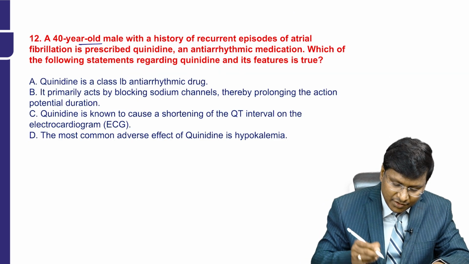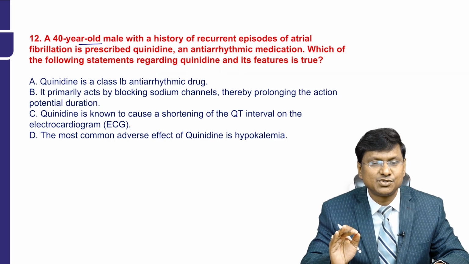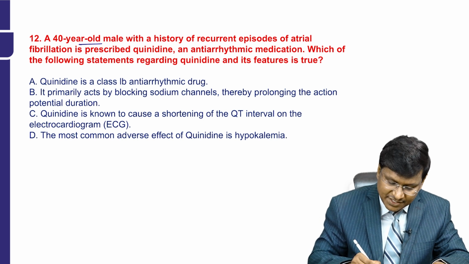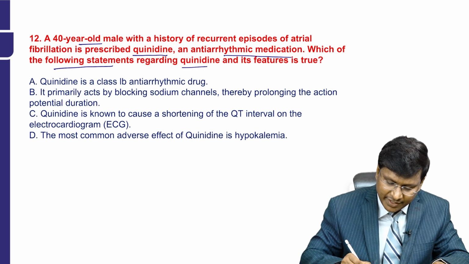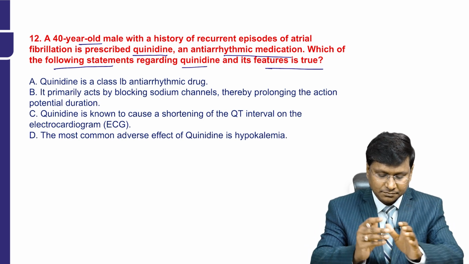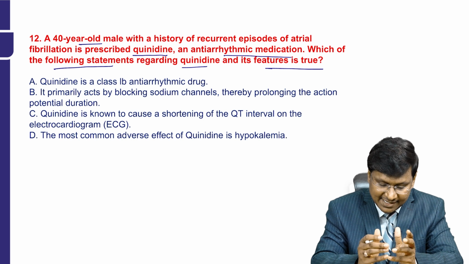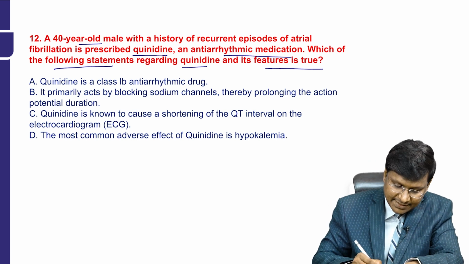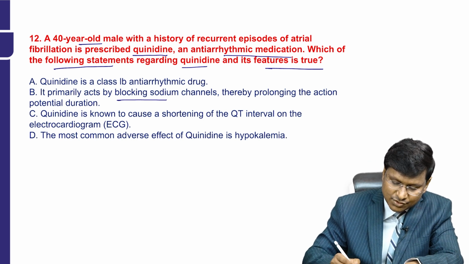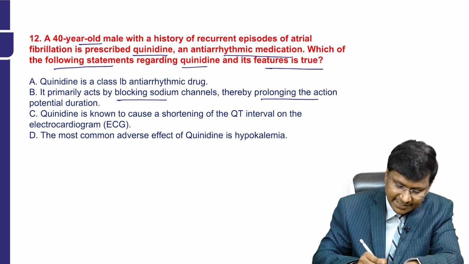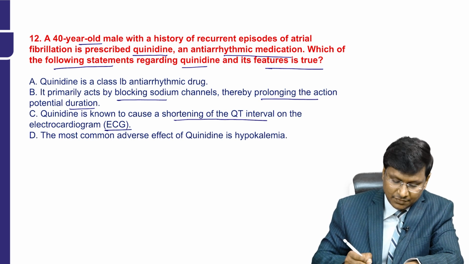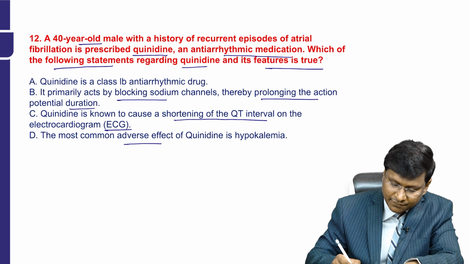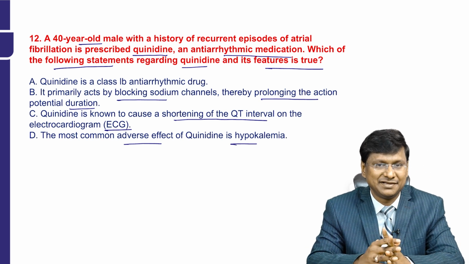Next question. A 40-year-old male with a history of recurrent episodes of atrial fibrillation is prescribed Quinidine, an antiarrhythmic medication. Which of the following statements regarding Quinidine and its features are true? First, Quinidine is a class 1B antiarrhythmic drug. Second, it primarily acts by blocking the sodium channels and thereby prolonging the action potential duration. Third, Quinidine is known to cause shortening of the QT interval on the ECG. Fourth, the most common adverse effect of Quinidine is hypokalemia.